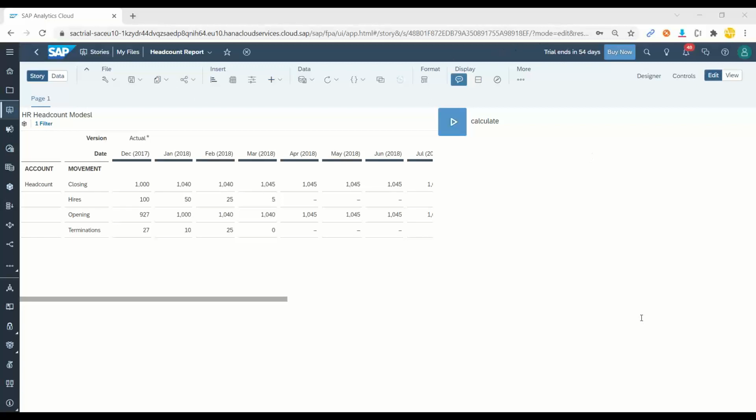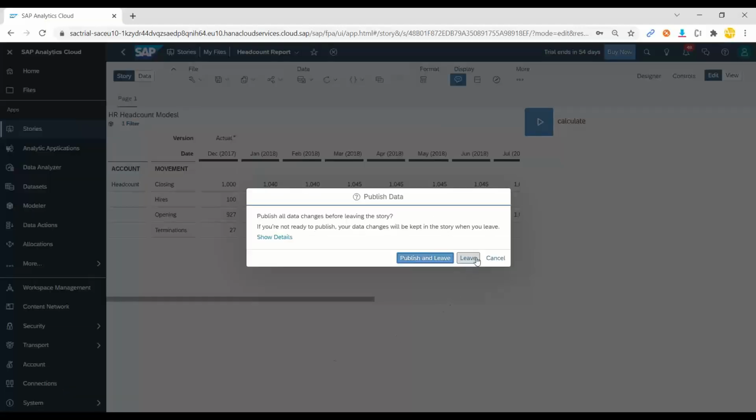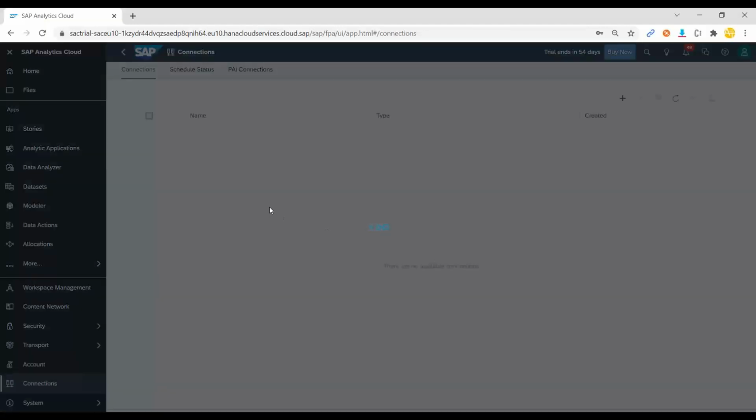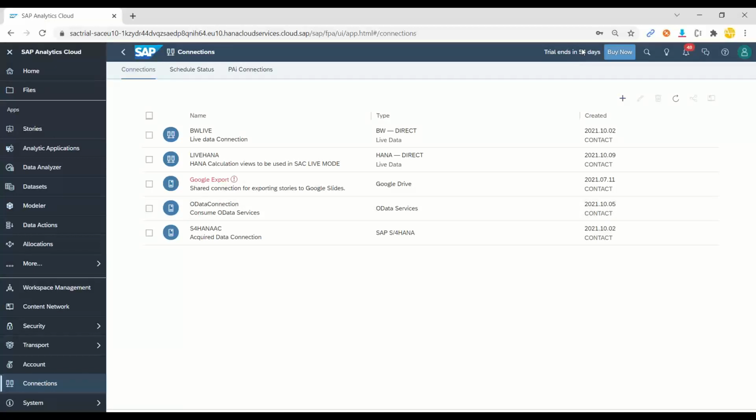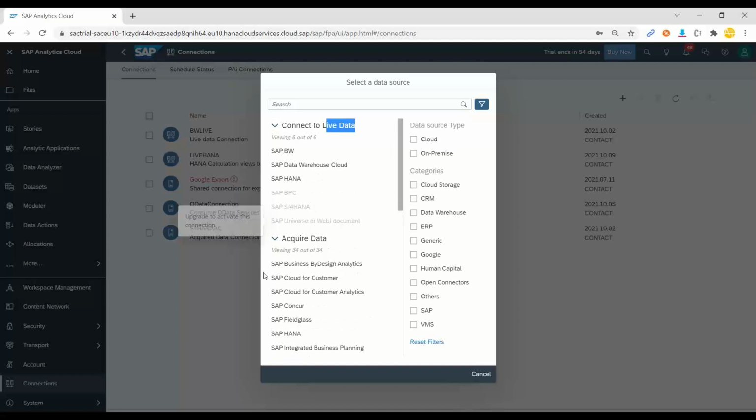And it's live. Since the connectivity is live, they also see it live. Means if they see it one day and later the data changes, it depends on the connectivity. As I showed you at the beginning of the class, there are two types of connection: live data connection and acquired data connection. If the connectivity is live data, it will show live data. If the connectivity is acquired data, then it will show the loaded data. So you see, live data and acquired data, two types are there.